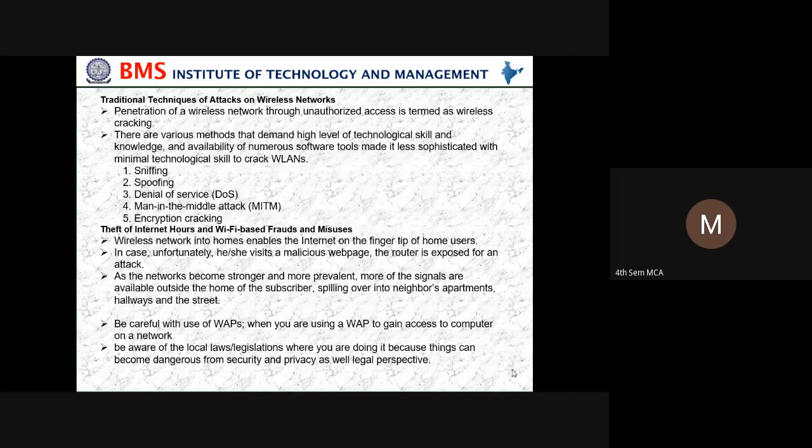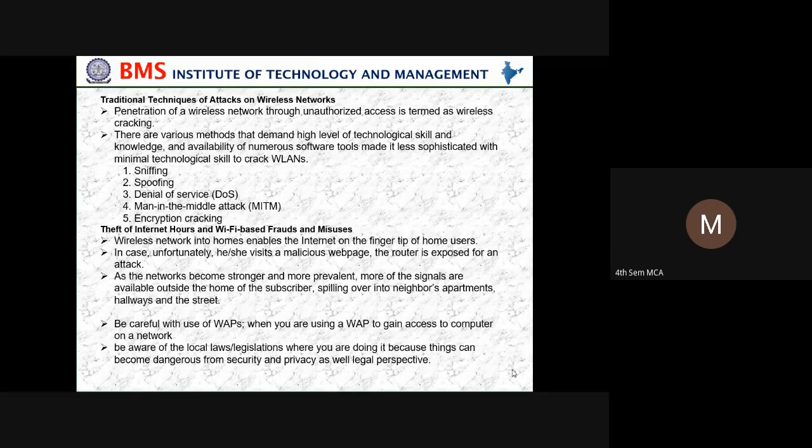Then traditional techniques of attack on wireless networks: how was it before? Attackers did penetration of a wireless network through unauthorized access, which is termed wireless cracking.